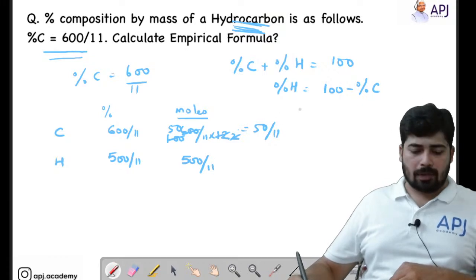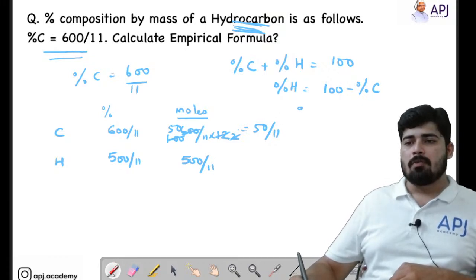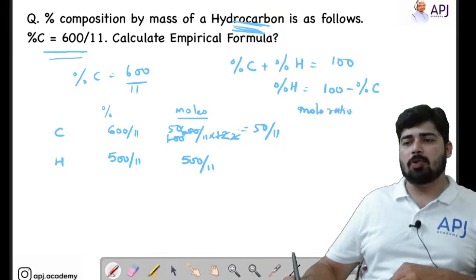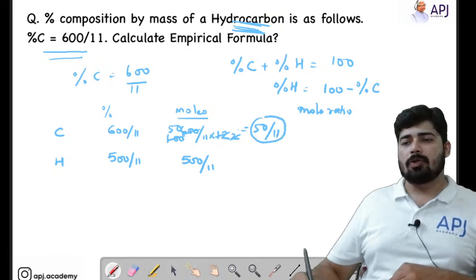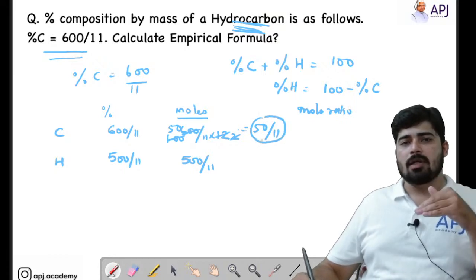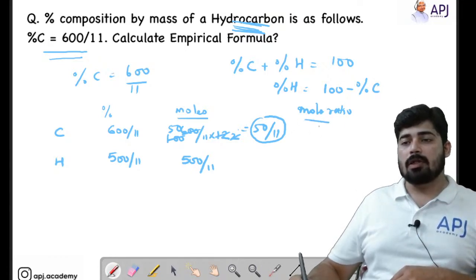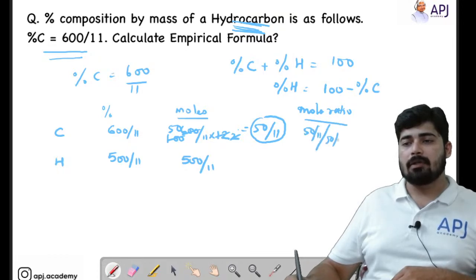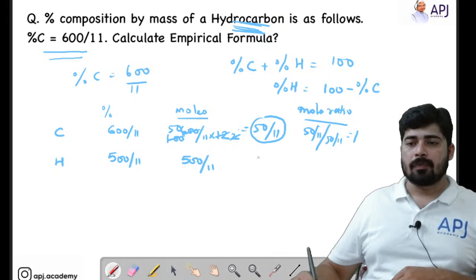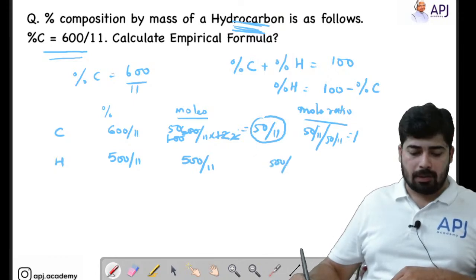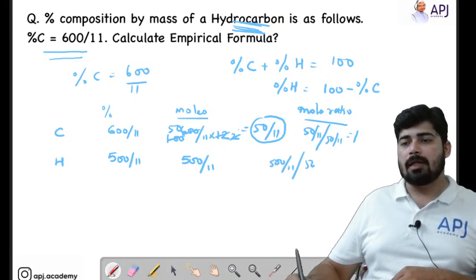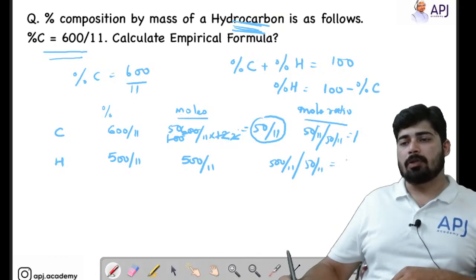Next is we have to calculate the mole ratio. So for finding the mole ratio, I told you from the two values, which is the smallest one? Smallest one is 50 by 11. So we will divide both the moles with 50 by 11, not 500 by 11, 50 by 11. So here you can divide it 50 by 11 divided by 50 by 11. That means it is 1. Now what about 500 by 11 divided by 50 by 11? It will be equal to 10.